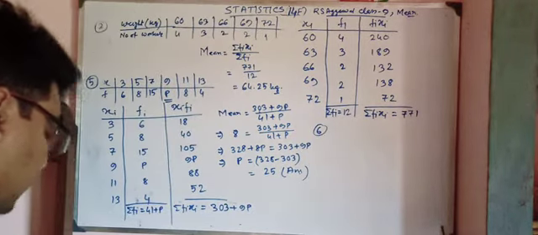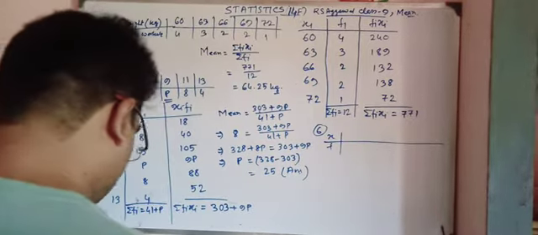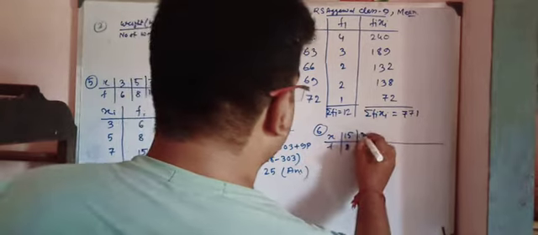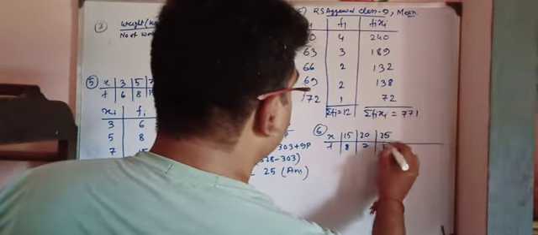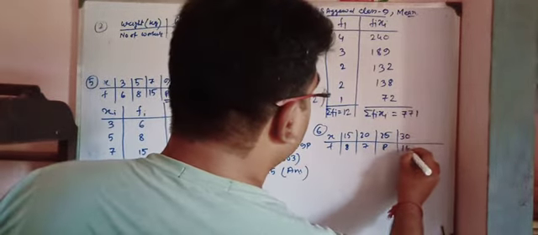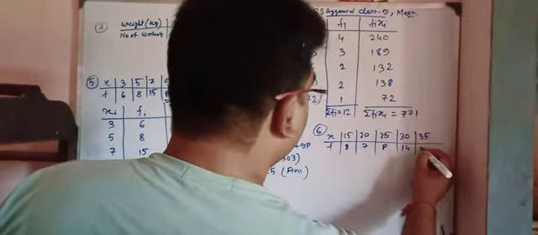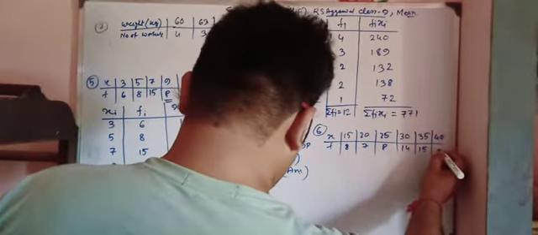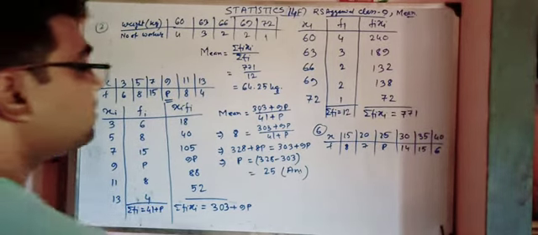What is the distribution given here? X and f. The x values are 15, 27, 30, 35 and 40, and the f values are 8, 25p, 14, 15 and 6. This is the distribution given here, and the mean is given here.